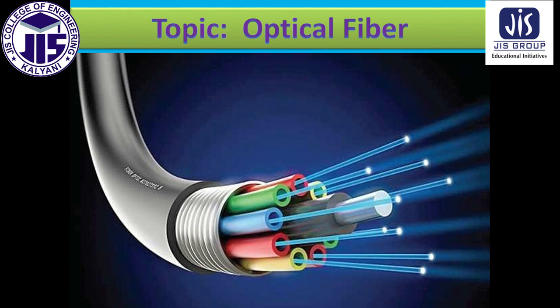As we know, light passes only in a straight line, so that's why we are choosing a straight wire through which light can pass easily and which can also bend. So the data can be transferred through the electromagnetic wave, and this electromagnetic wave can pass through this optical fiber. This is the main purpose, this is the use of optical fiber.